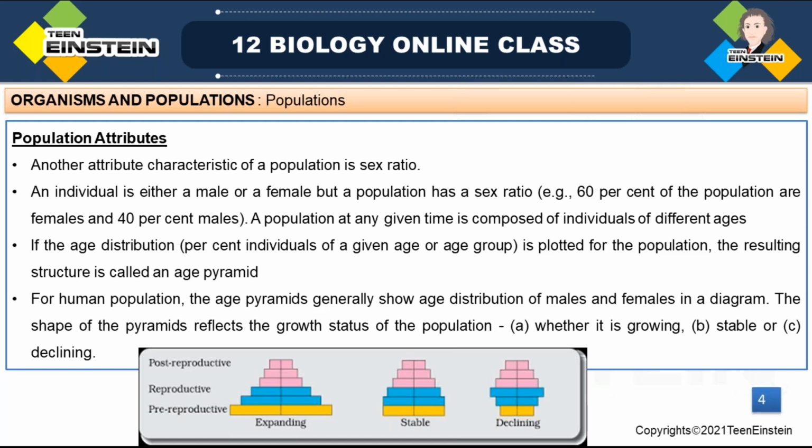Some organisms will be pre-reproductive. That means before the reproductive stage. Some organisms will be in the reproductive stage, and another stage will be post-reproductive, after reproduction. That age group also will be there. Pre-reproductive, reproductive, then post-reproductive. Like that, you can see 3 groups.